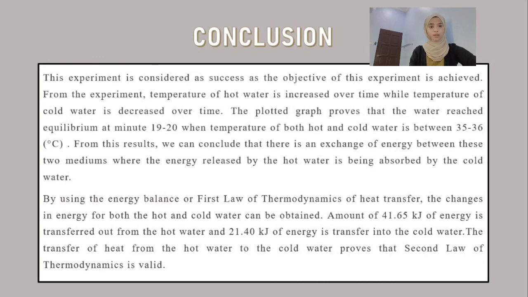From this result, we can conclude that there is an exchange of energy between these two mediums, where the energy released by the hot water is absorbed by the cold water. By using the energy balance of the first law of thermodynamics of heat transfer, the change in energy for both the hot and cold water can be obtained.